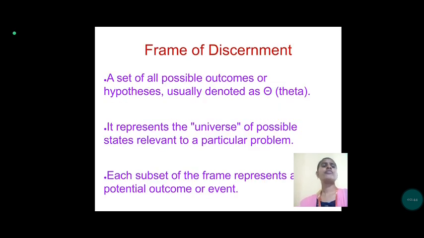Then next, the frame of discernment. Here, the set of all possible outcomes or hypotheses is denoted by theta. It represents the universe of possible states relevant to the particular problem. Each subset of the frame represents a potential outcome or event.